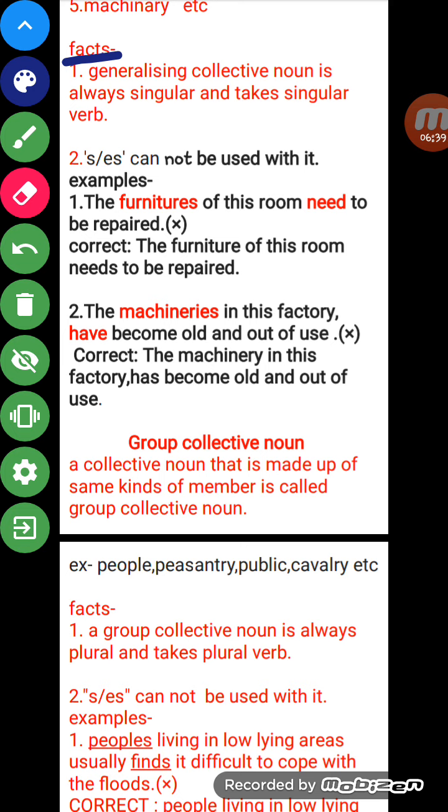What is the second point? S or es cannot be used with it. Many people make the plural of a generalizing collective noun by adding s or es. That is totally wrong. A generalizing collective noun is singular and takes a singular verb.